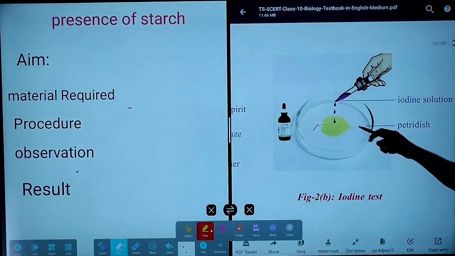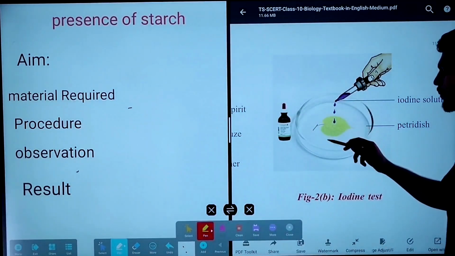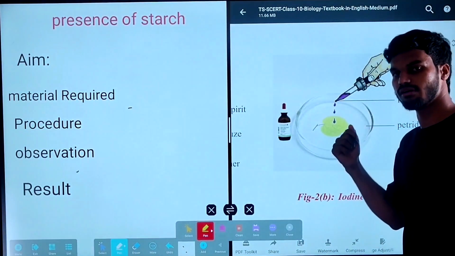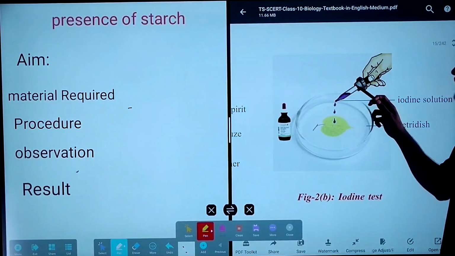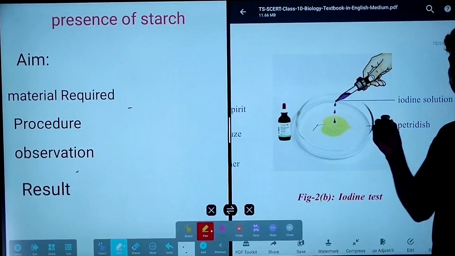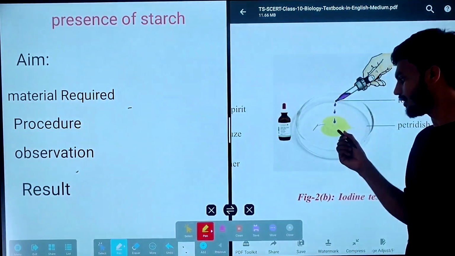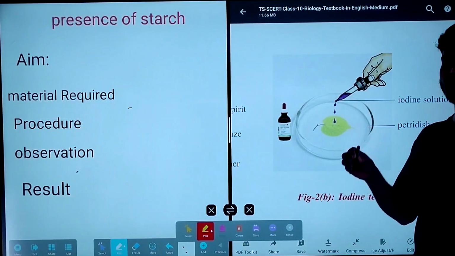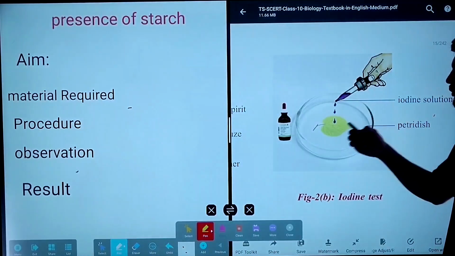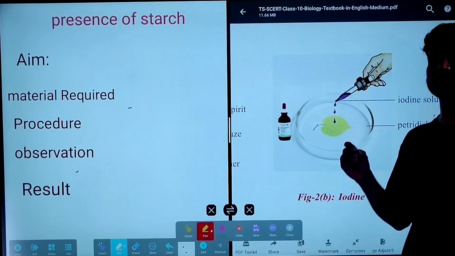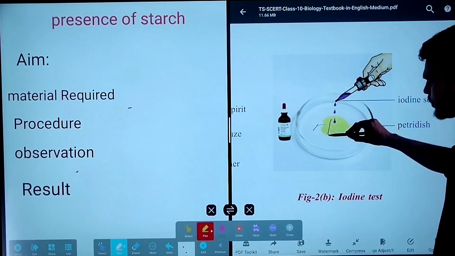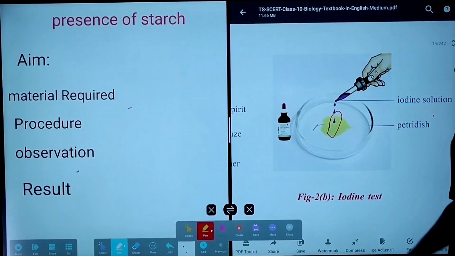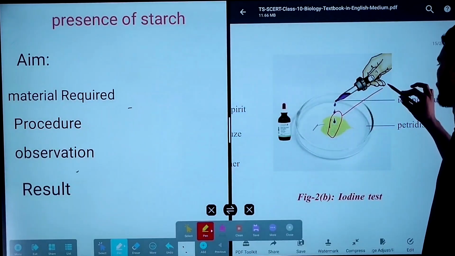This is a petri dish and this is iodine solution. After placing the boiled leaf in a petri dish, you have to take the iodine solution with the help of the dropper and add a few drops, drop by drop, to the leaf as shown in the figure. After some time you will find that the leaf which is exposed to the iodine solution will turn into bluish black color.